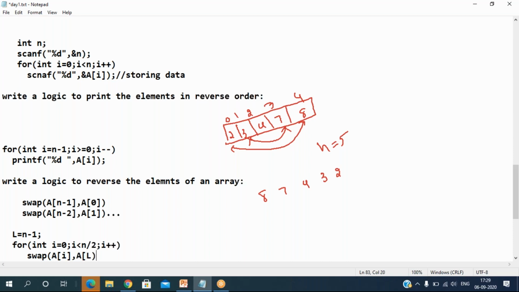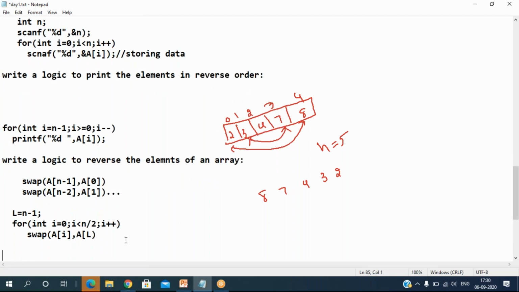This is done. Is this code correct or are there any changes needed here? Is the logic perfect or do we need to change anything? Are these 3 lines of code perfect, or do we need to make changes to swap all the elements and reverse the entire array? Perfect. So we should do that.